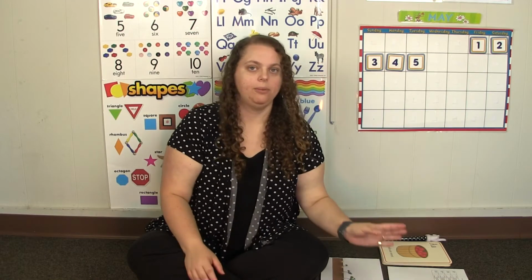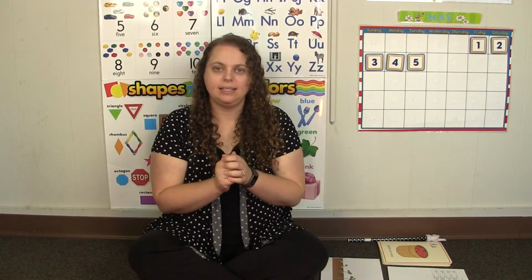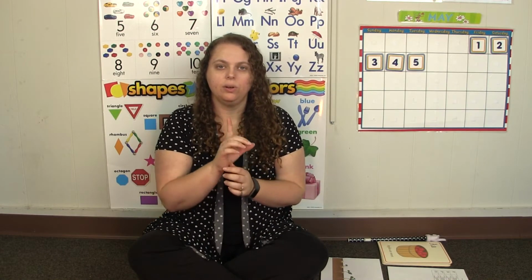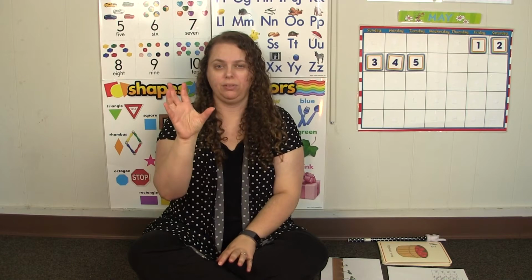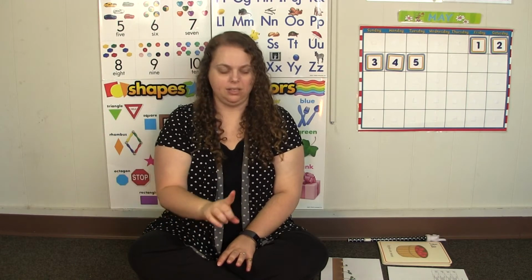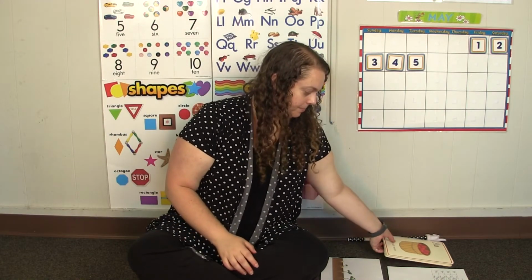So remember, our plants start out as a seed, and then they start to grow stems and leaves, and the roots go down into the ground, and at the very end we get our beautiful flower, and it makes new seeds, and it starts all over.